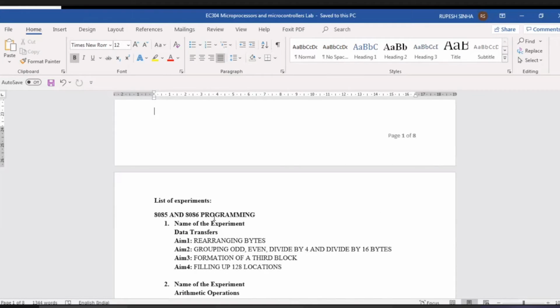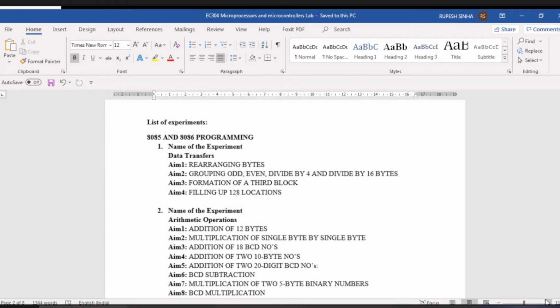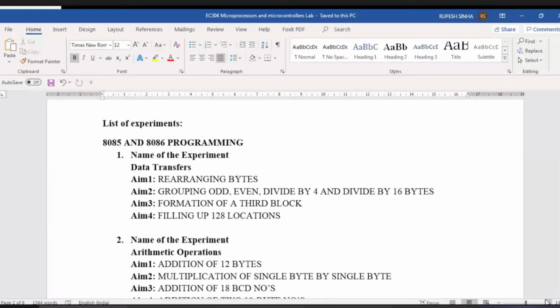Okay, so we have total 39 normal programs plus few interfacing programs. So all the programs, 39 programs, are categorized in different parts, different segments. Is it visible to you all? यस सर। So first is data transfer.